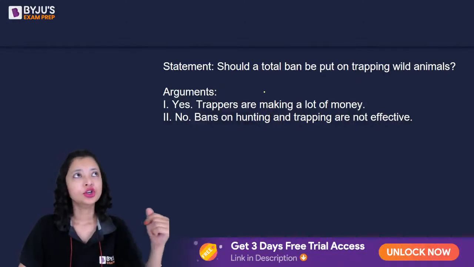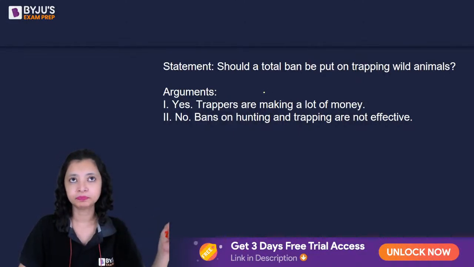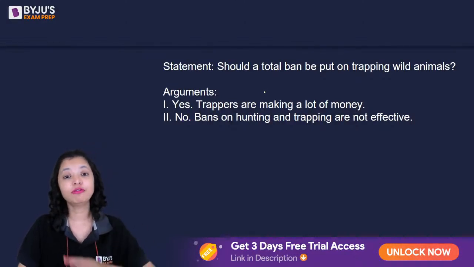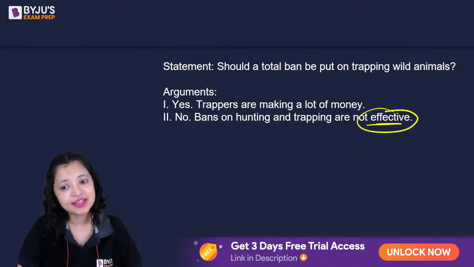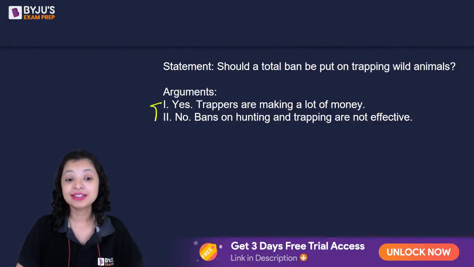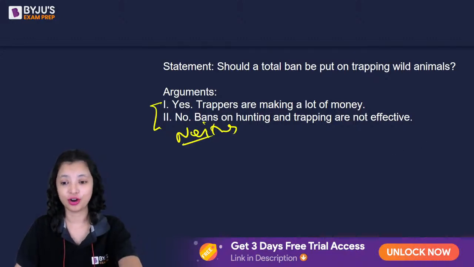It's like saying, should I go to the gym to lose weight? The trainer will say, no, your diet in itself is ineffective. What is the point of going to the gym? I would make my diet more effective and then go to the gym to lose more weight instead of banning going to the gym altogether. So if this is not effective, make this effective instead of putting a total ban on it. The answer is neither is strong.